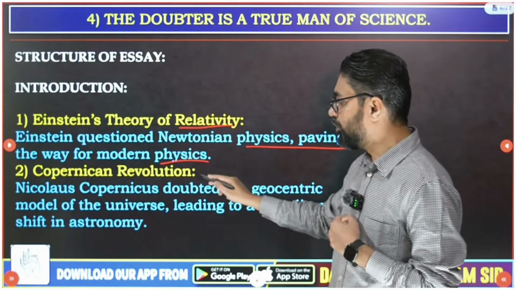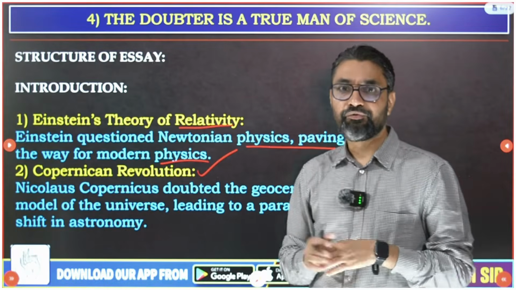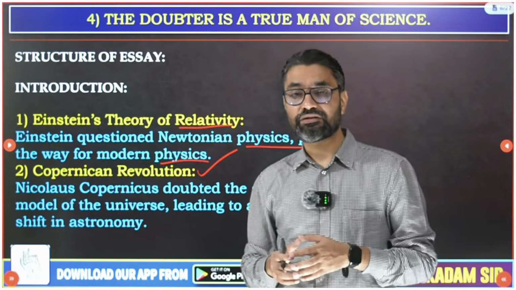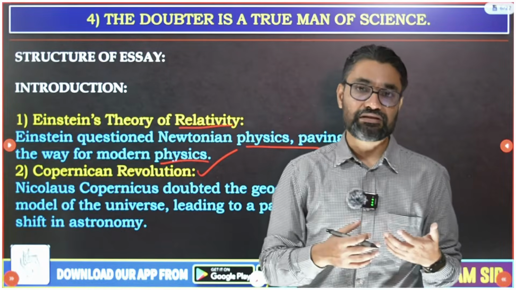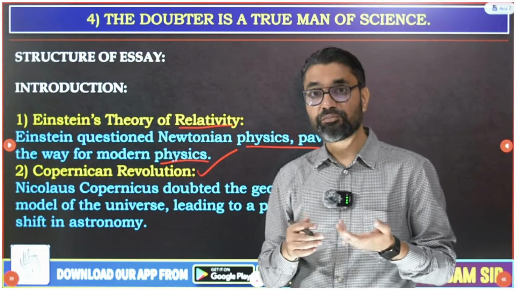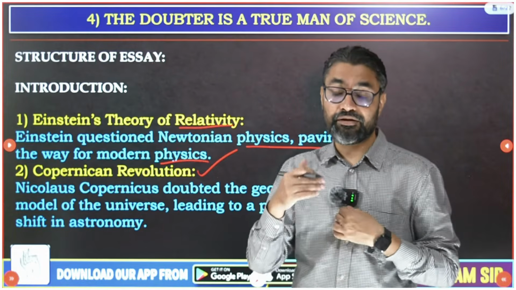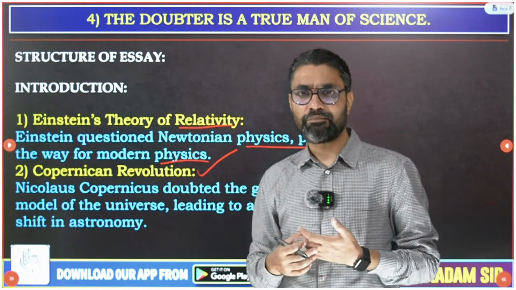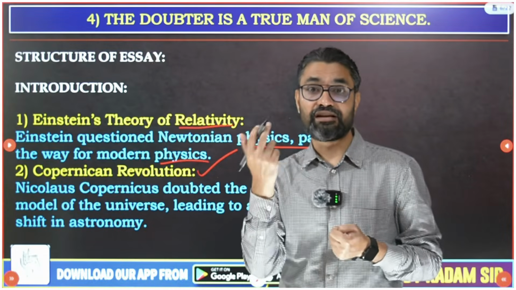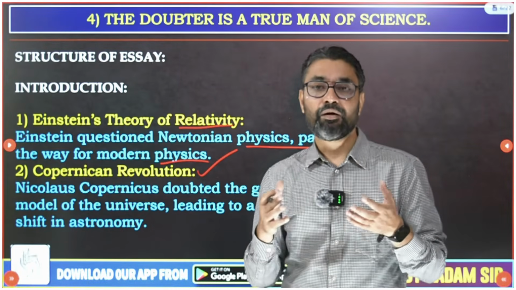Same way you can talk about the Copernican revolution: before Copernicus, for almost 2000 years, everyone was taking Aristotelian thoughts for granted. Most of Aristotle's ideas were taken for granted. No one questioned them, they were established. Even the geocentric theory was being promoted.